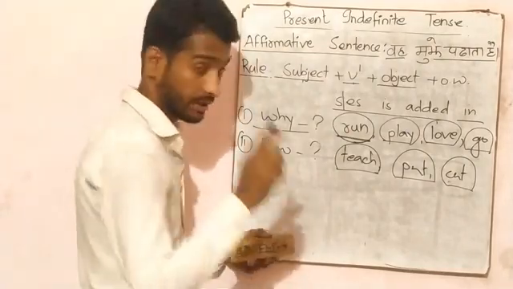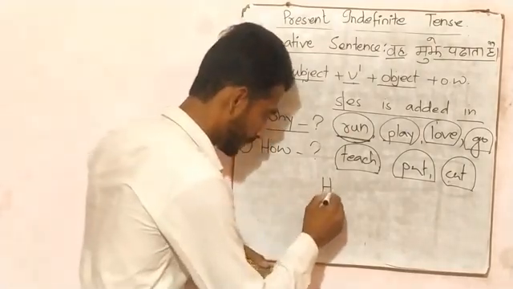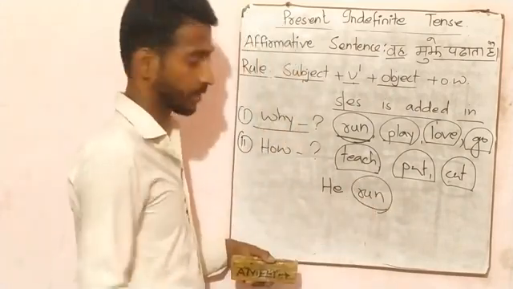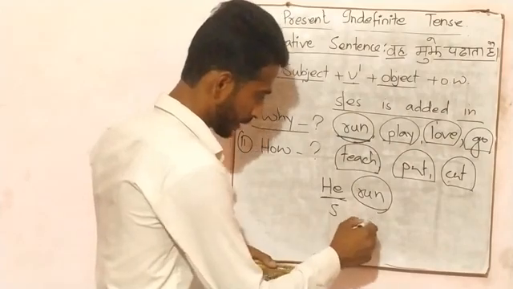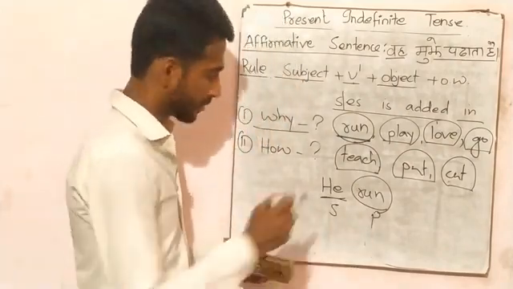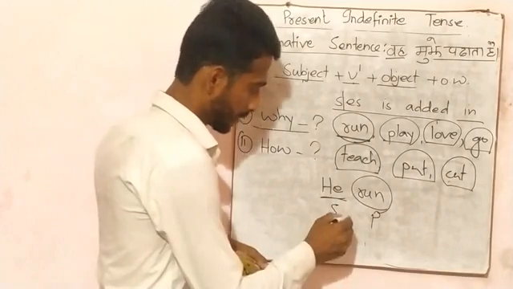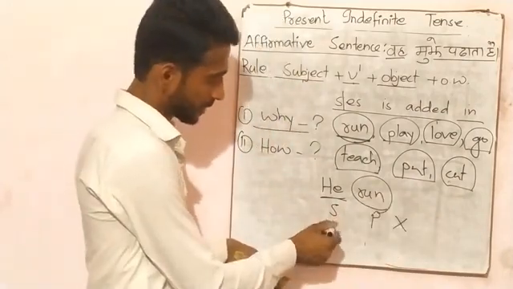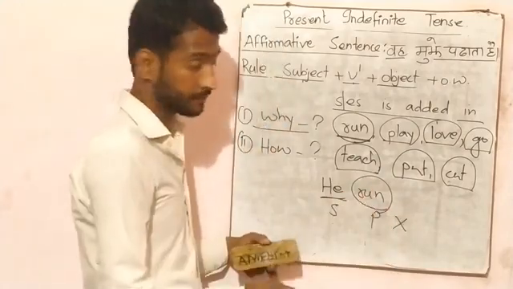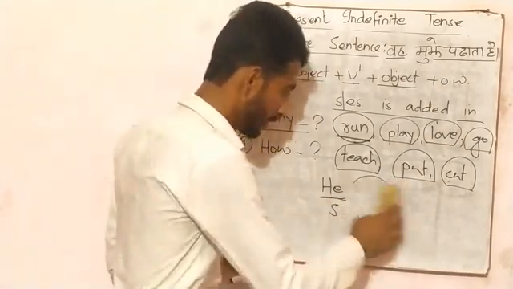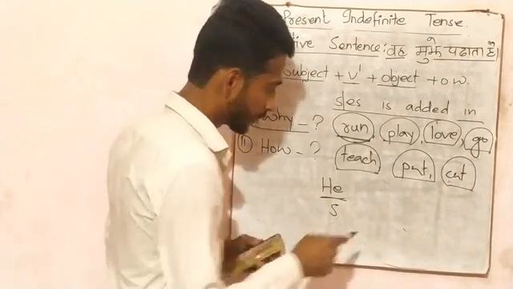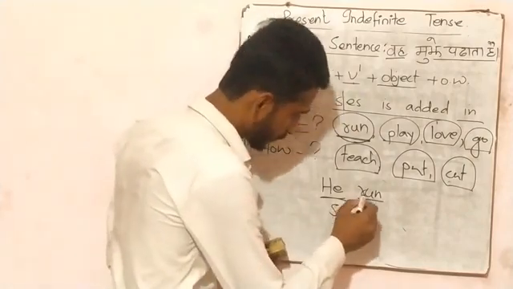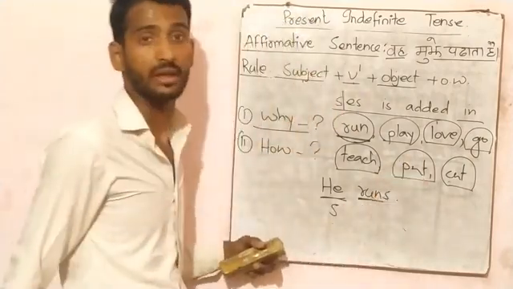That's why, if the subject is singular, he, then we can't write this run, because this is a singular subject and this is a plural verb. So according to subject verb agreement, this sentence is wrong, because a singular subject requires a singular verb. So to make the verb singular, he runs. To make this verb singular, we add s or es.